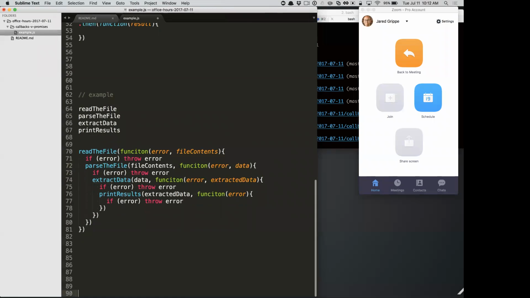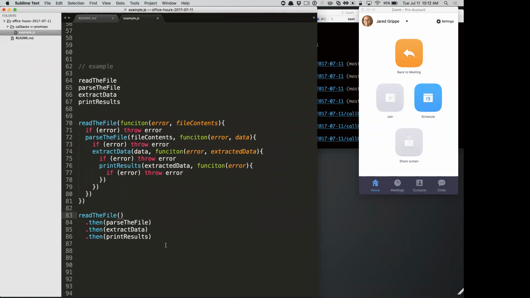So how would we do this with promises? We would do something like this. Read the file, then parse the file, then extract the data, then print the results. We would have to structure these functions differently, but we could do something like this. And then actually we would have to have a dot catch at the end where, if there was an error, we would throw that error, or handle that in some other case. Maybe we log it, exit our program, render a 500, whatever we need to do.